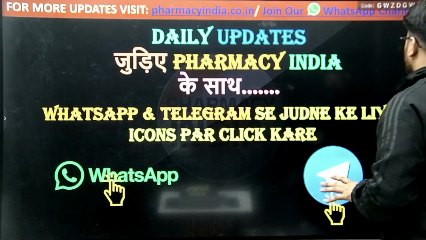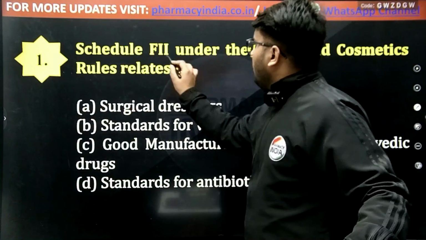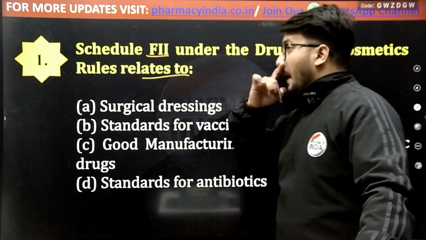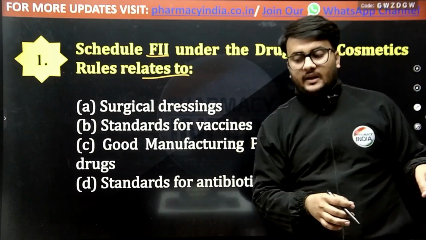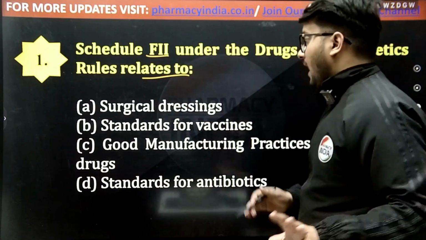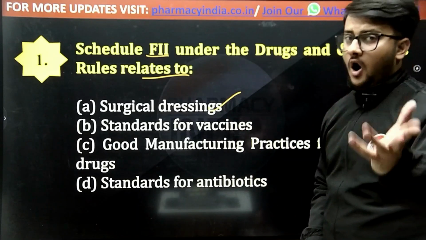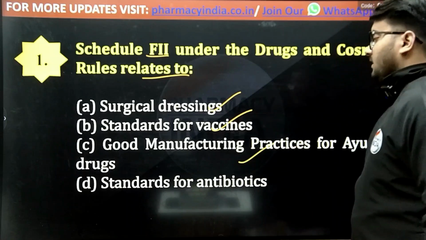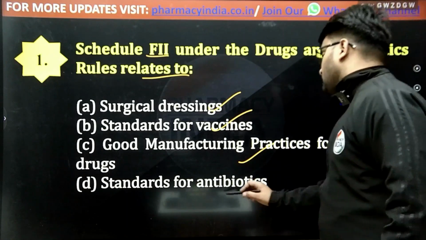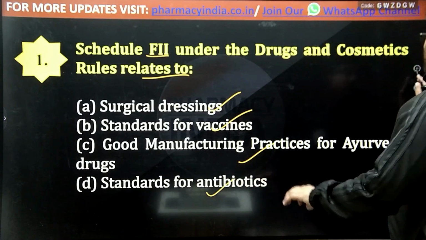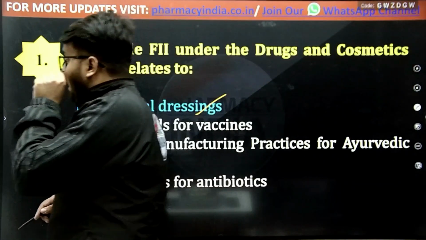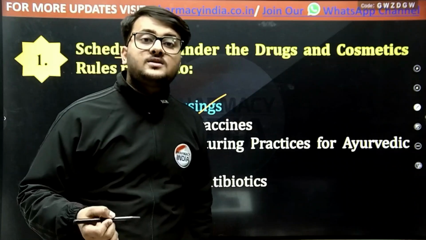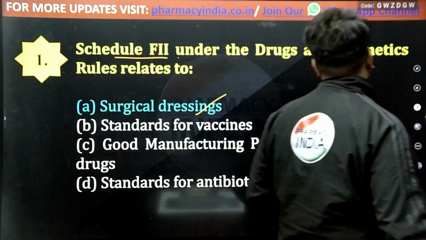Now let's start the questions. First question is, Schedule F2 under the Drugs and Cosmetics rules relates to. According to the Drugs and Cosmetic Act, what is Schedule F2? The options are surgical dressings, standards for vaccines, good manufacturing practices for Ayurvedic drugs, or standards for antibiotics. The right answer is surgical dressings, because Schedule F2 deals with the standards for surgical dressings. That is why option A is correct.